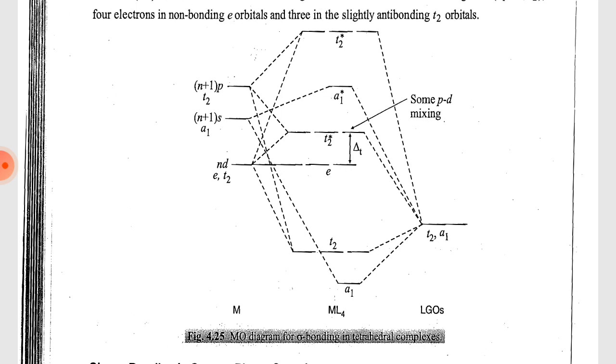ML4: A1, T2, E, T2 star, A1 star, T2 star. T2 is T2 A1, E is E, T2 star is n plus 1 s, A1, T2 star is n plus 1 p, T2.